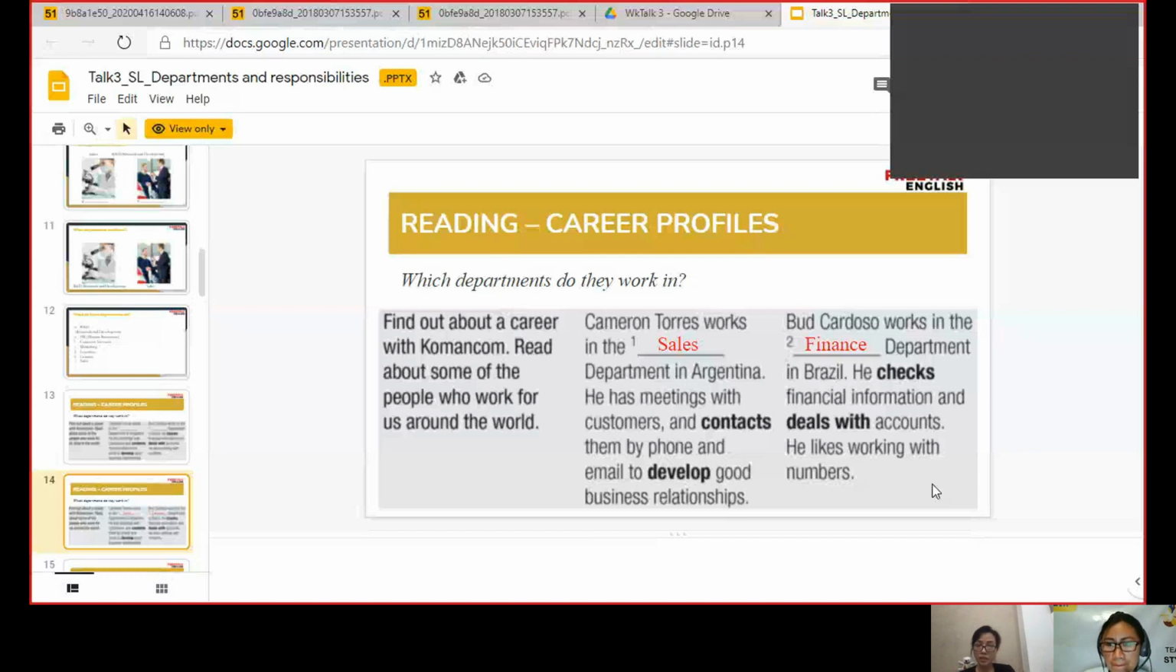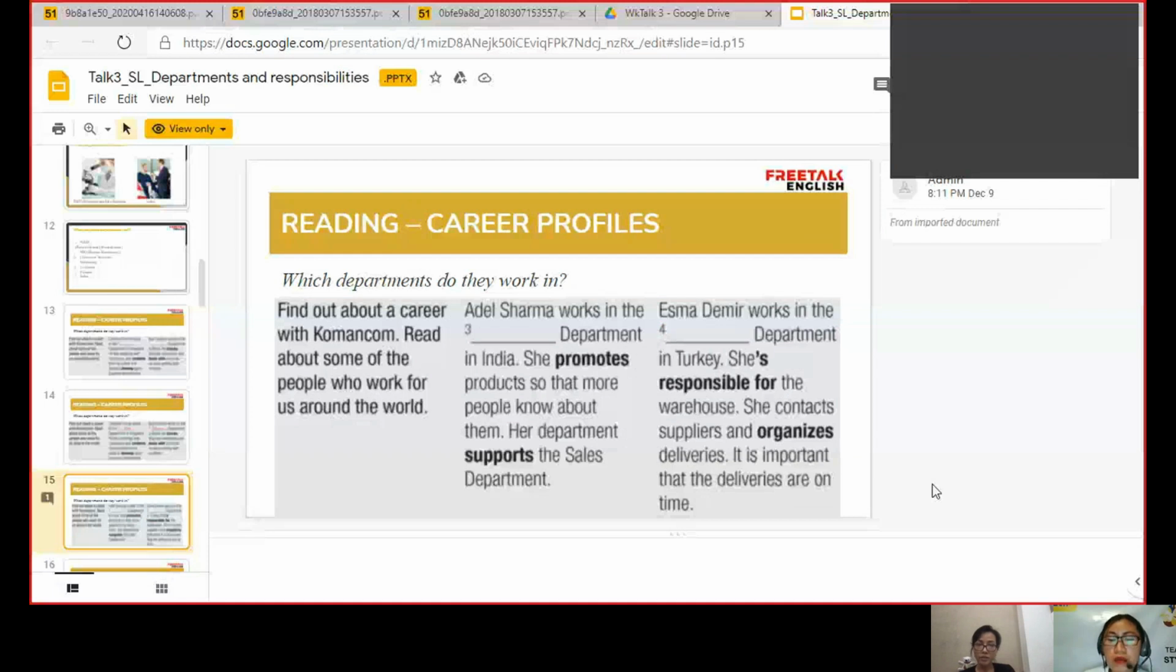I think it is loading. Wait, oh, I see. All right.